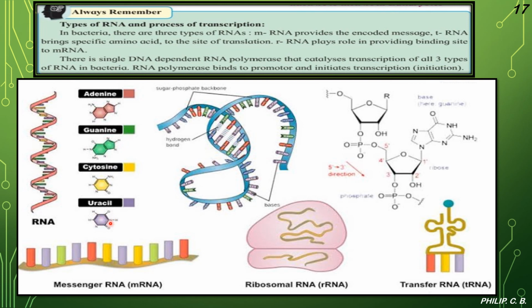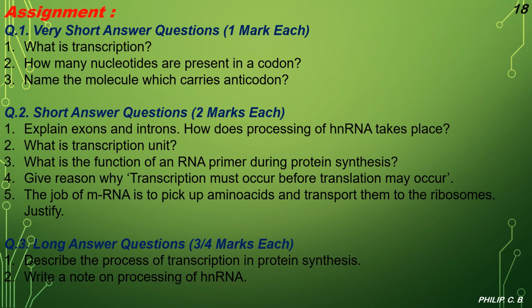So all the four bases, you can even see the chemical structure in that RNA. Three types: one is messenger RNA, which you know is a linear one. Ribosomal RNA is slightly coiled. Then tRNA, as in the image, appears like a T-shaped structure, right? And here you can see this RNA, how it is a coiled structure, with sugar phosphate and bases, and here you can see the chemical structure in the image. Clear? I hope the transcription content is clear to all of you with all the images and animation.